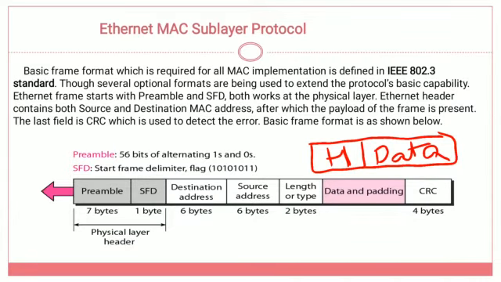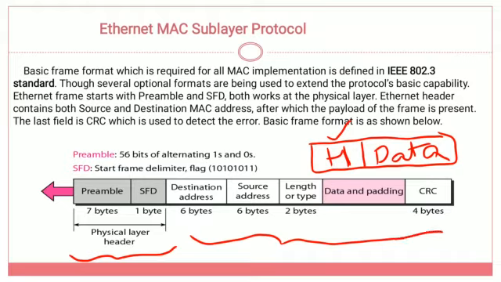Here this header is nothing but the physical layer header, and data is nothing but the payload. So now this is the format. In this format, these are the existing fields. If you observe here, this complete thing is called the physical layer header, this H, and the remaining things are called the data payload.